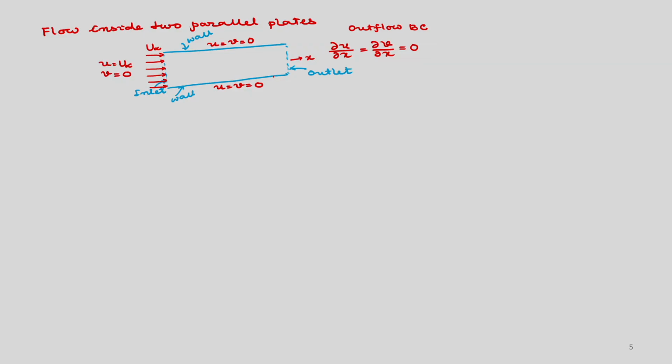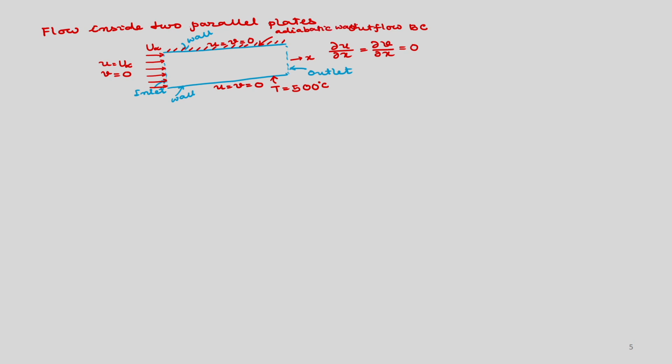Now, if you are solving with heat transfer, then you need to specify the temperature at the inlet as well as the wall. Let us say that wall temperature is higher than the inlet temperature. So, if you are specifying T, let us say it is maybe 500 degree centigrade. This is also, let us say this is adiabatic wall, there is no heat loss from this boundary, okay, no heat loss from the boundary. So, this is adiabatic wall.